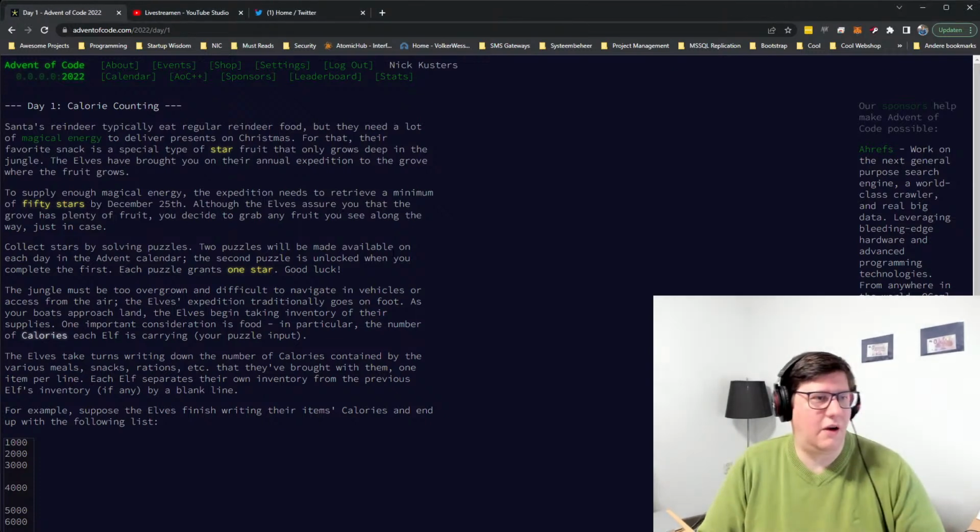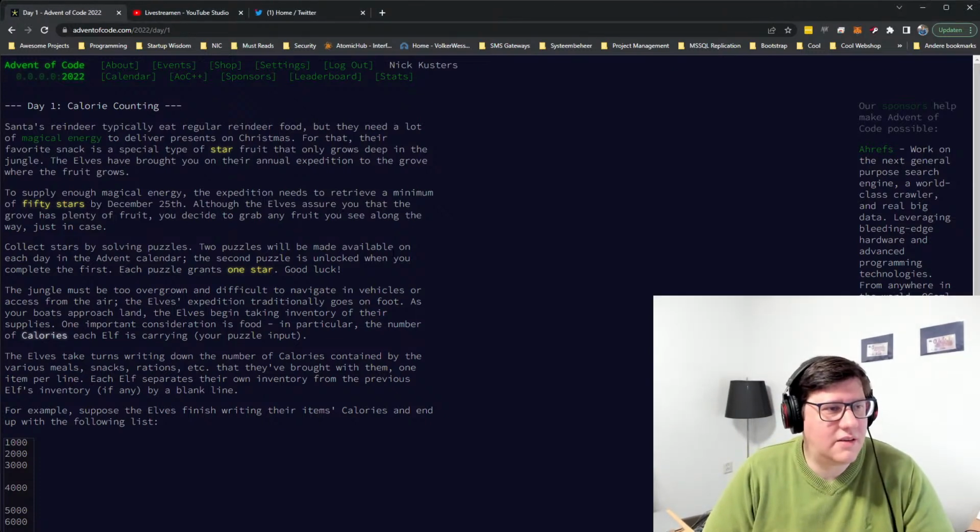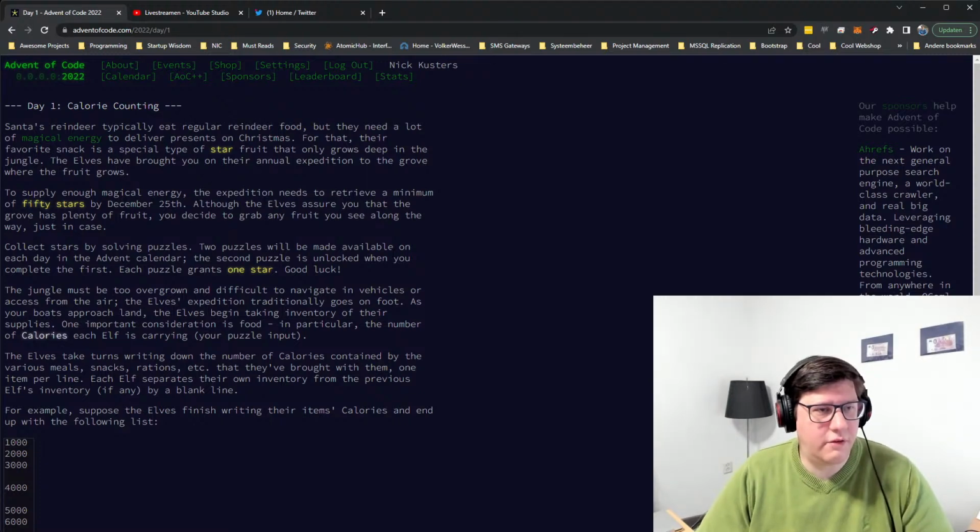So day one is about calorie counting, it seems. Santa's reindeer typically eat regular reindeer food, but they need a lot of magical energy to deliver presents on Christmas. For that, their favorite snack is a special type of star fruit that only grows deep in the jungle. The elves have brought you to their annual expedition to the grove where the fruit grows. To supply enough magical energy, the expedition needs to retrieve a minimum of 50 stars by December 25th.